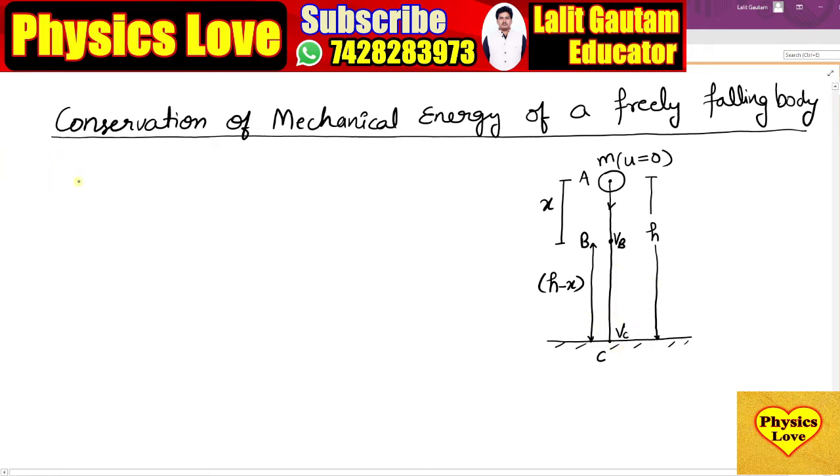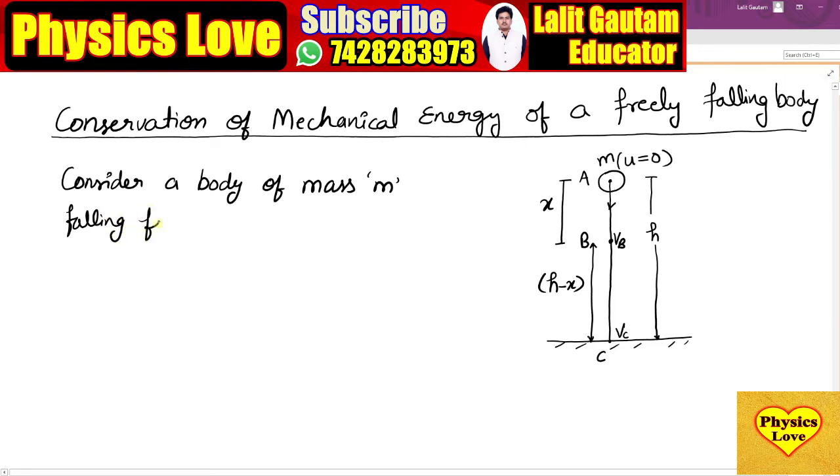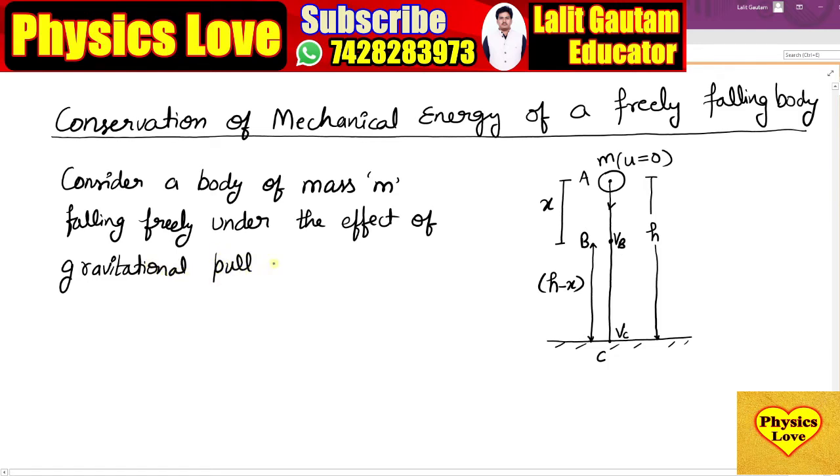So first we consider a body of mass m falling freely under the effect of gravitational pull of earth.